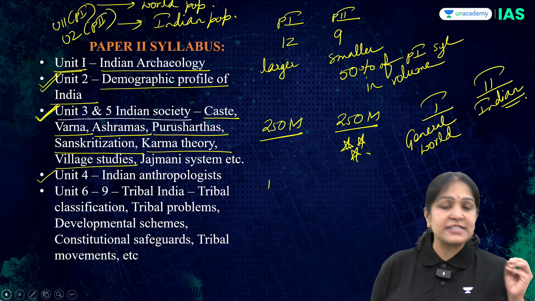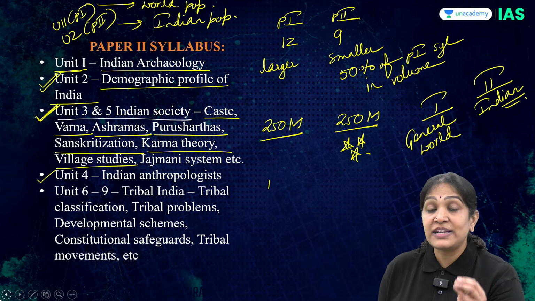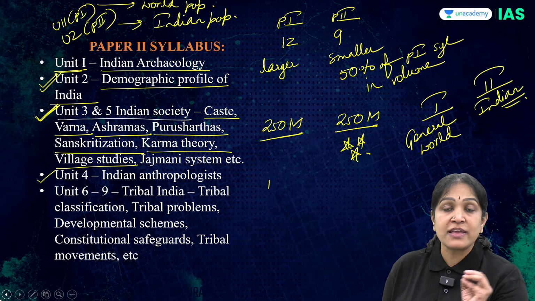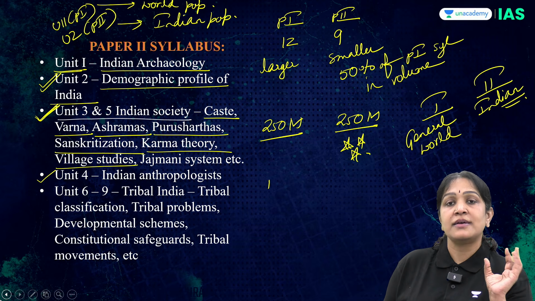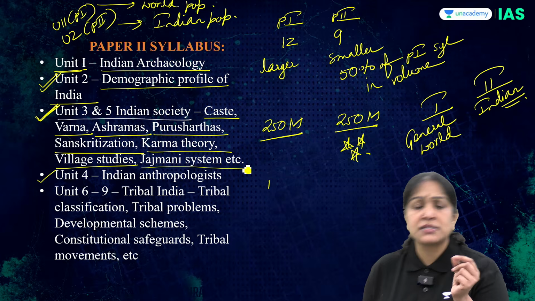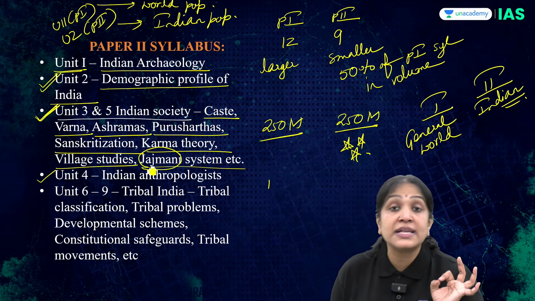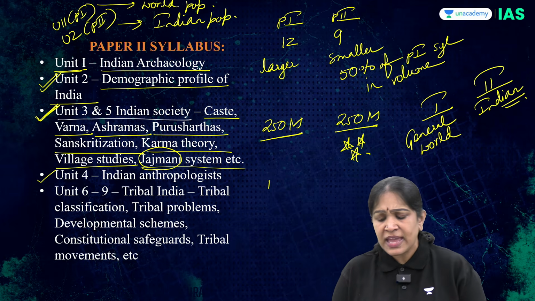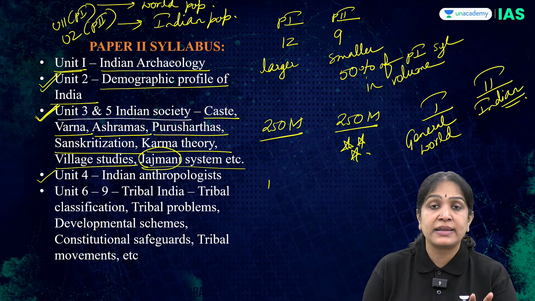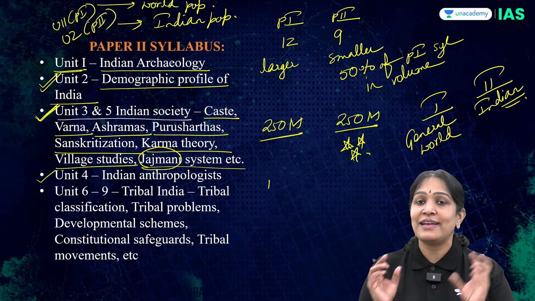Of course, village studies is very important in Indian anthropology because about 70% of the Indian population is still rural. Without studying the village, we can never understand the nature of Indian society. So village studies, then the Jajmani system. Look at the hidden word here. Jajman means yajman, lord. It is a type of barter system, non-monetary, village-level, self-sufficient economy in Indian villages.